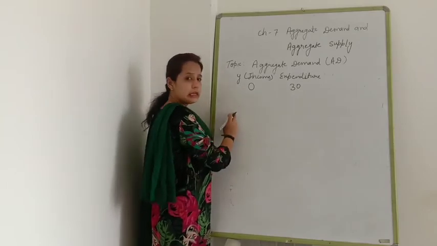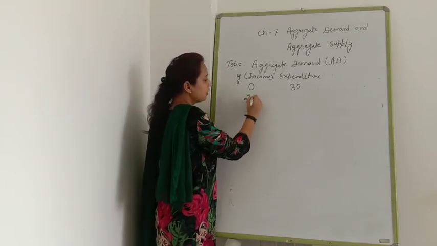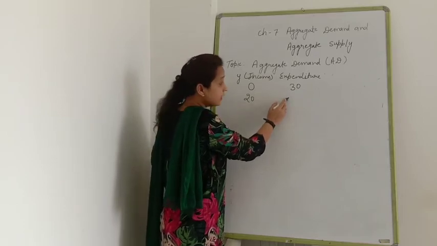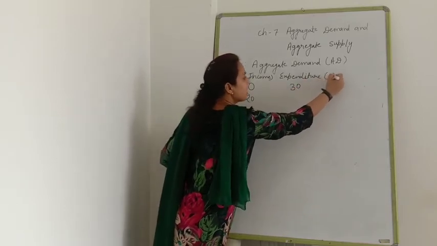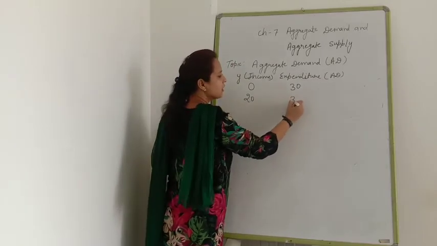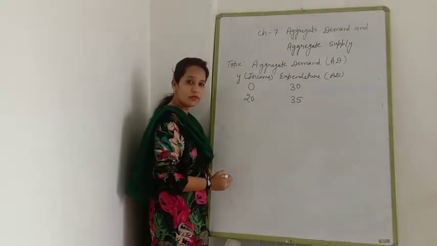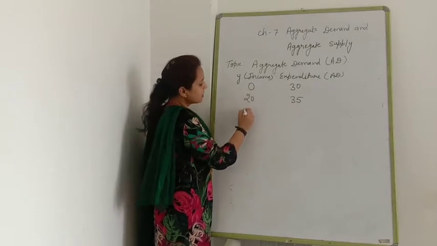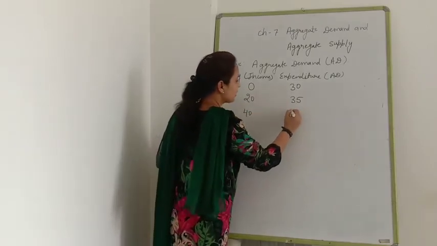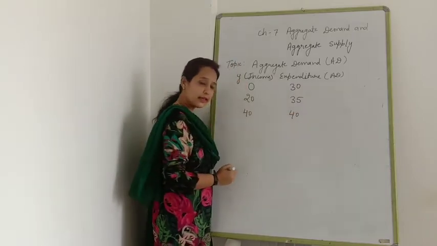Suppose income increases till 20. Then your expenditure will also increase. Expenditure means aggregate demand will also increase. Suppose demand increases till 35. Still if your income increases, then your expenditure, your aggregate demand, will also increase.